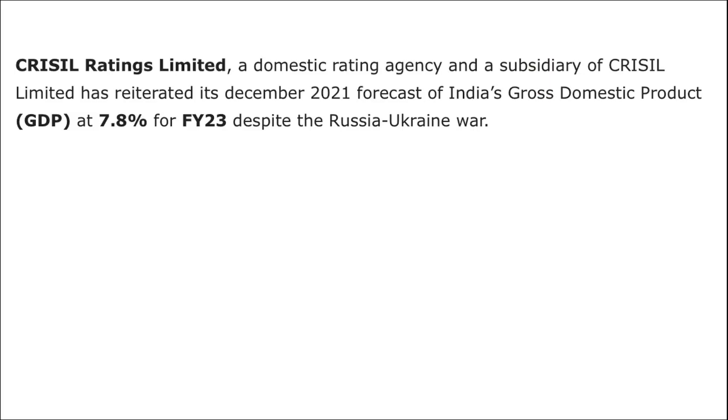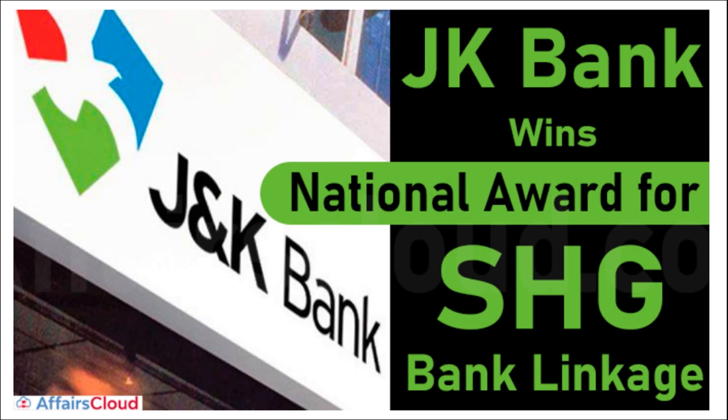Alright, moving on. Next we will be talking about J&K Bank, which has won the National Award for Self-Help Group Bank Linkage. Very important information you need to remember. Which bank has won the National Award for Self-Help Group Bank Linkage? The bank name is Jammu and Kashmir Bank. Alright.